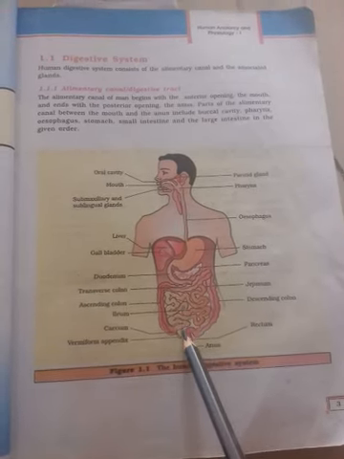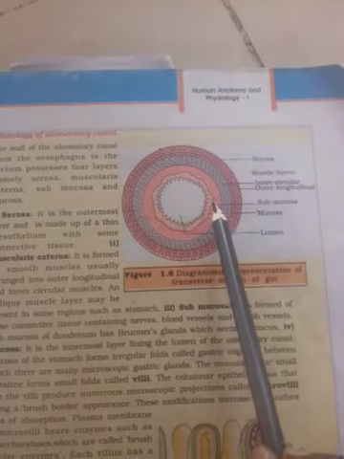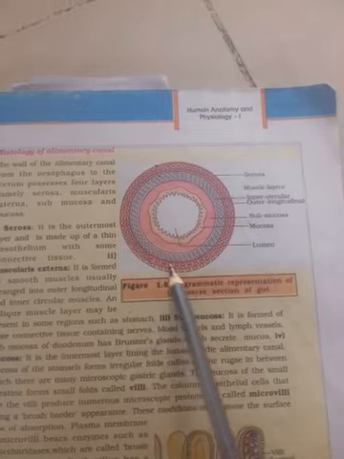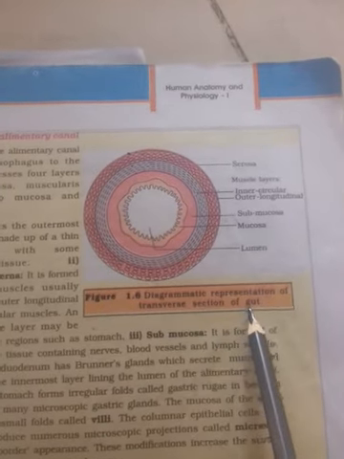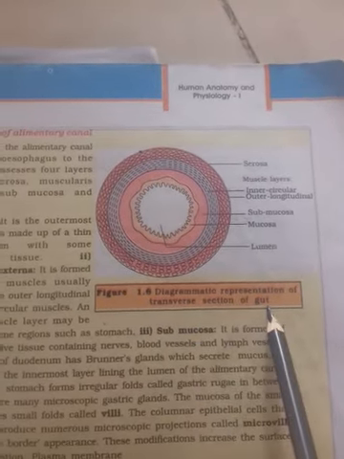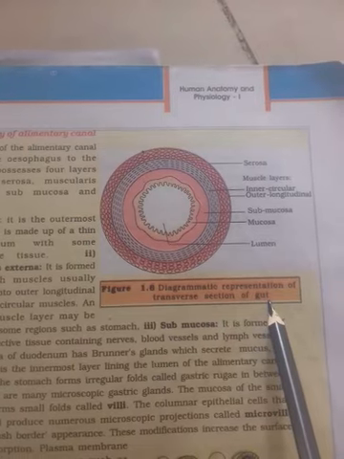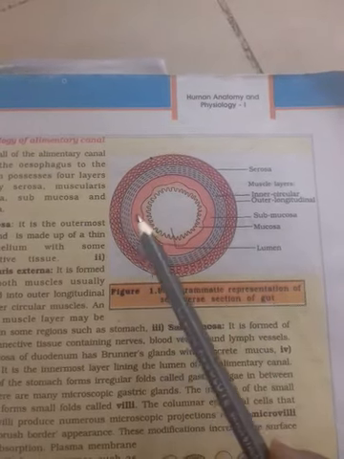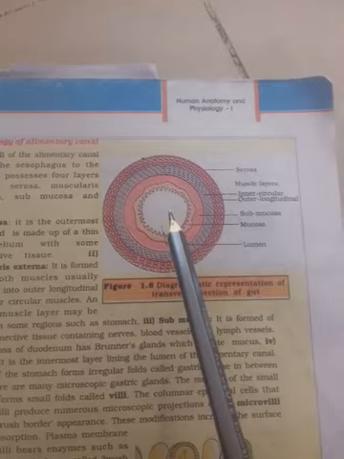Now let us come to today's topic. This is the gut wall. Histology of the gut wall. The other name of the alimentary canal is gut. This is the gut wall, a diagrammatic representation of the transverse section of the gut. Gut means alimentary canal.